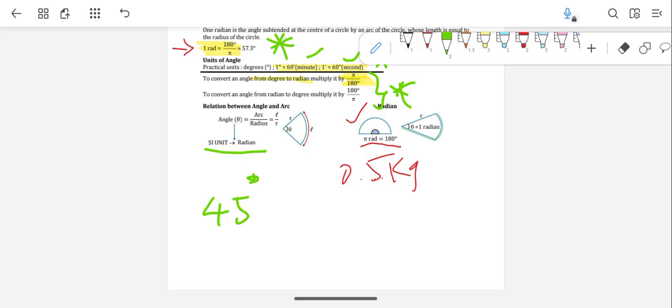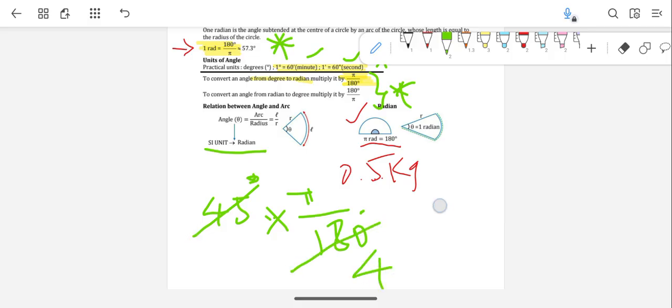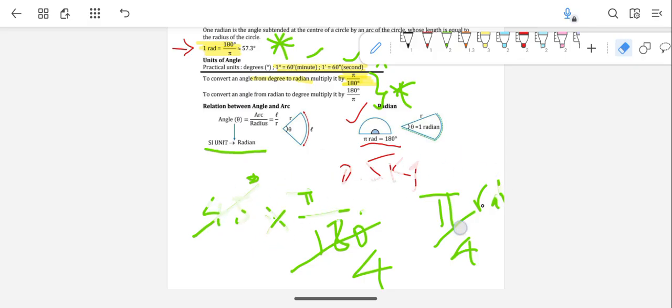Multiply 45 by pi by 180. Here 45 goes into 180 four times, so 45 degrees becomes pi by 4 radians. So in SI unit, 45 degrees is equal to pi by 4 radians. This is what is given there.